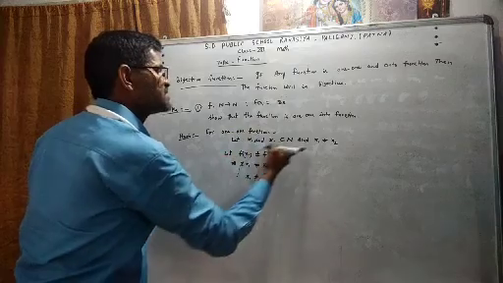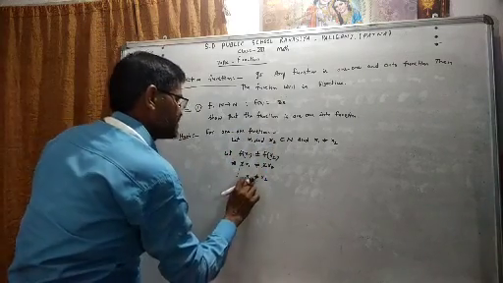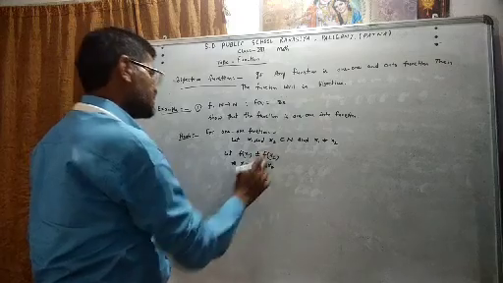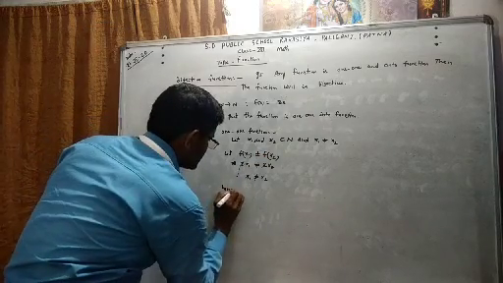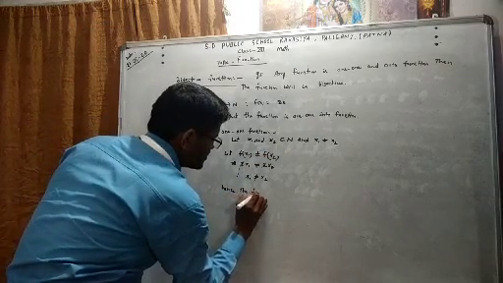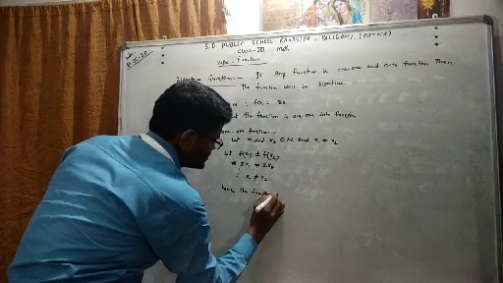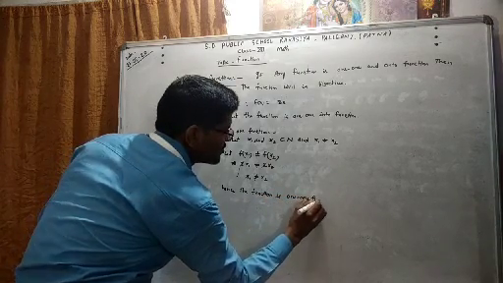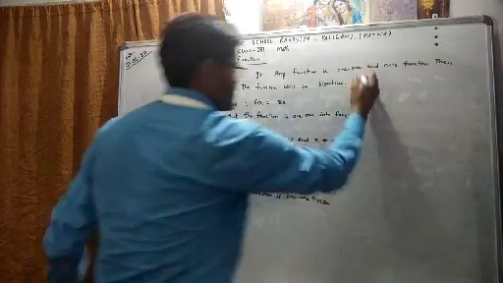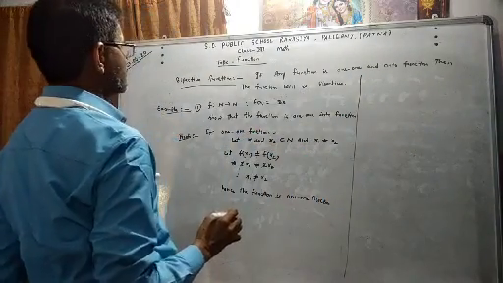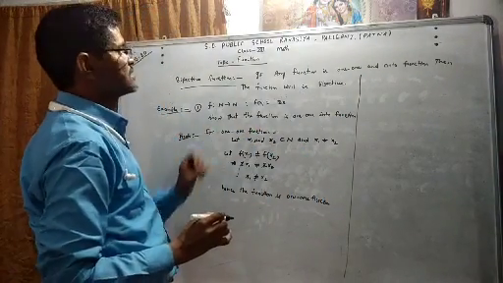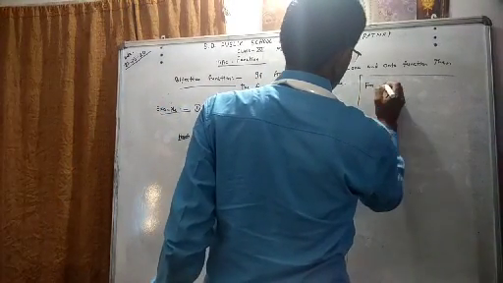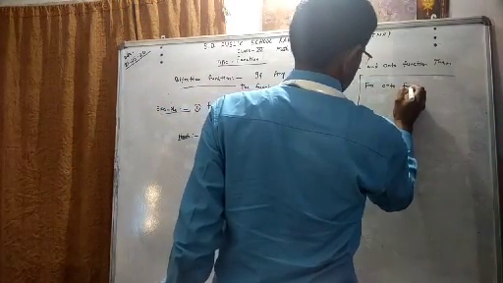Then if x1 is not equal to x2, f(x1) is also not equal to f(x2). Hence the function is a one-one function.